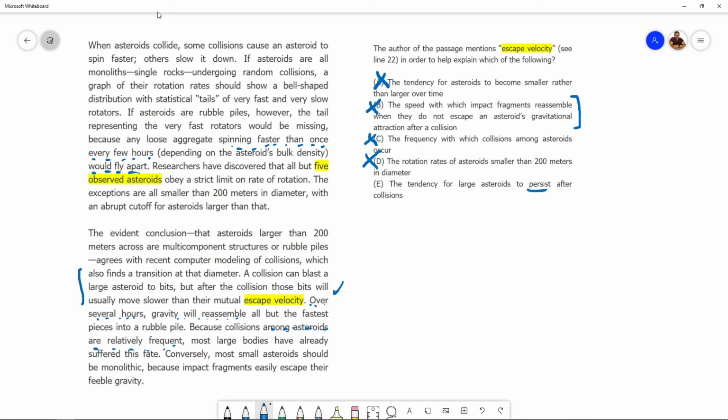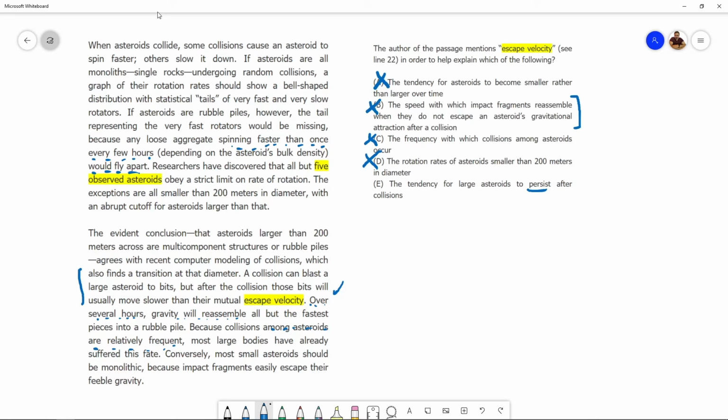What happens after the collision? Those bits usually move slower than the mutual escape velocity. So they move at a rate slower than the rate that would cause them to fly away. And that's why those bits can reassemble with the help of gravity and then again function as an asteroid.